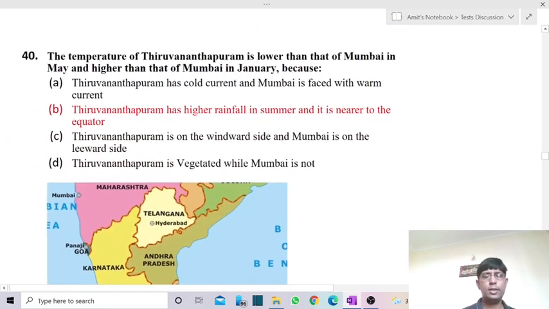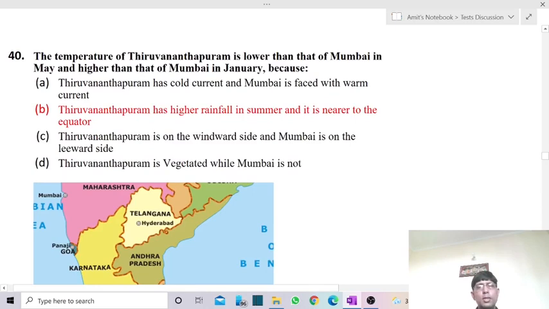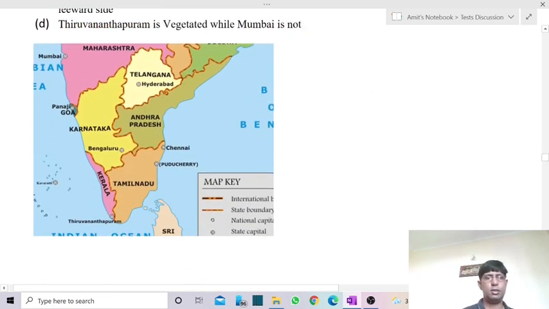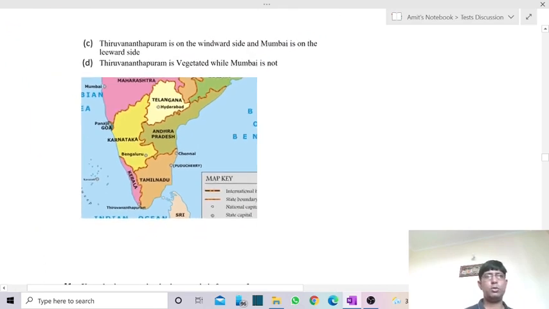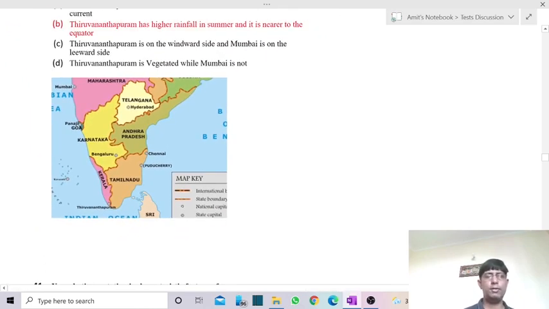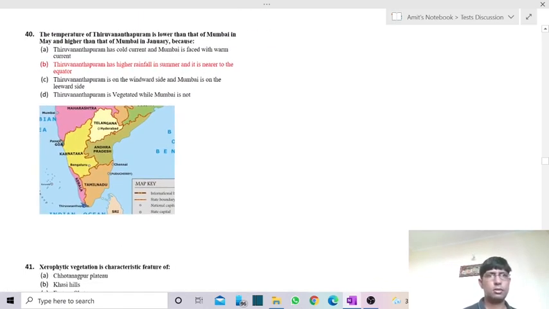So we go with the next one. The temperature of Thiruvananthapuram is lower than that of Mumbai in May and higher than that of Mumbai in January, because Thiruvananthapuram is located at the southern tip of peninsular India. Over here we have the location of Thiruvananthapuram, right? Now it is having high rainfall. This part receives very high rainfall, because of this, the temperature is lower. Okay, so this is the location of Thiruvananthapuram.